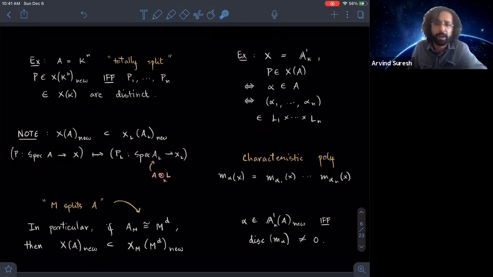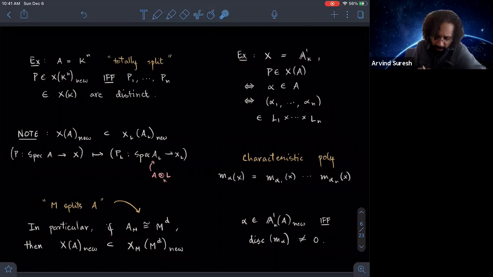Okay. And I just want to point out that there's this nice functoriality in this definition, which is if you take a point in here, and by base change, you get a point in here. Here, x sub L denotes the base change to L, and A sub L is just A tensor L. Okay. And so if it's new here, it's also new there. And that's precisely because by defining it in terms of geometric points, it's a notion that's stable under base change.